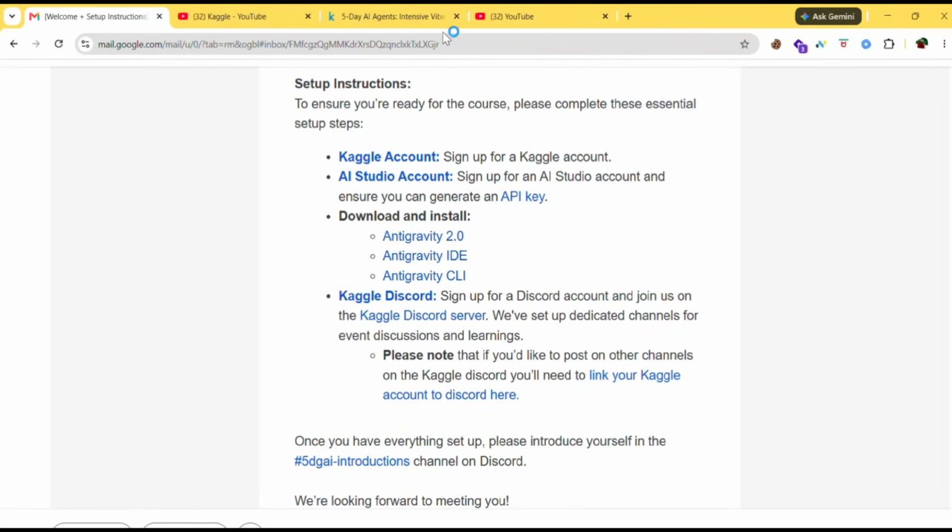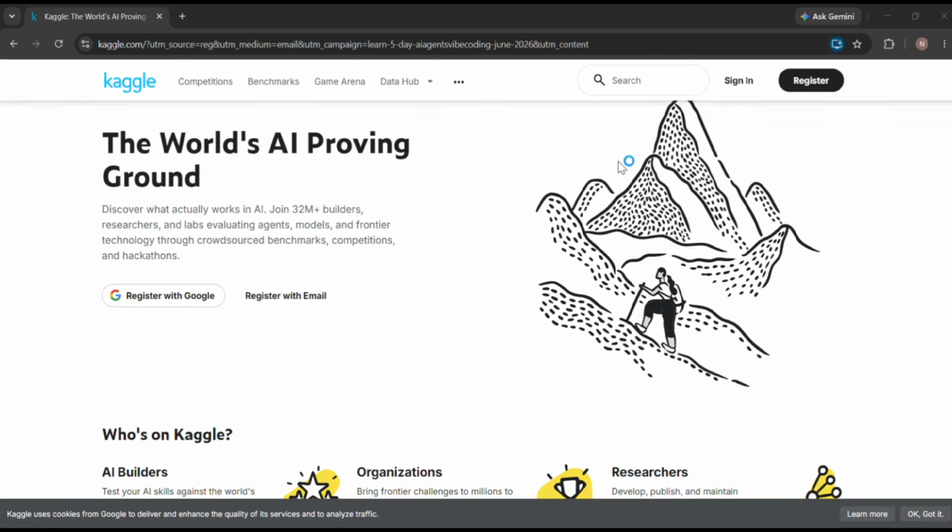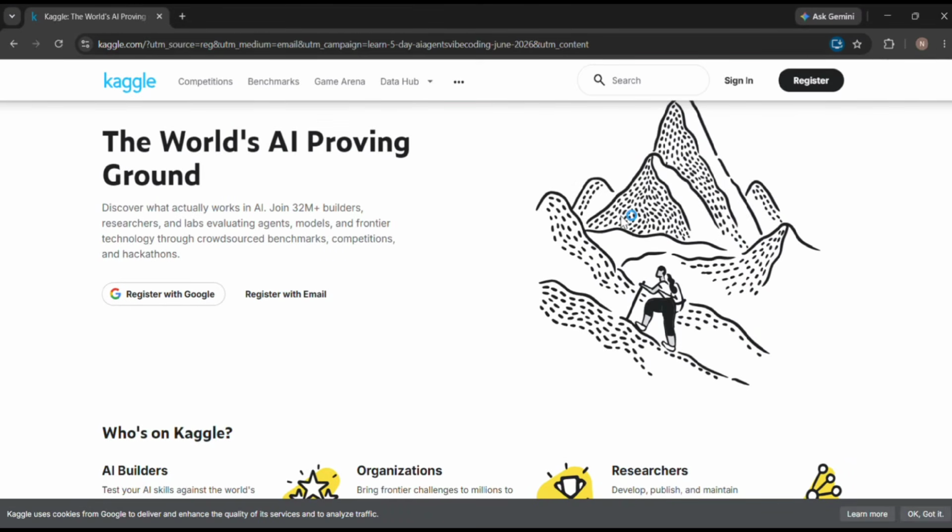So now let's see how to set up Kaggle account. Just go to browser and type Kaggle and you'll get this page. Just click on register. If you're new, just click on register. If you already have account, you can just sign in.